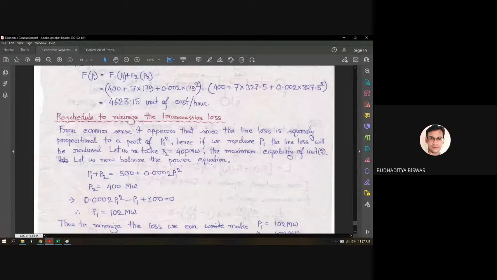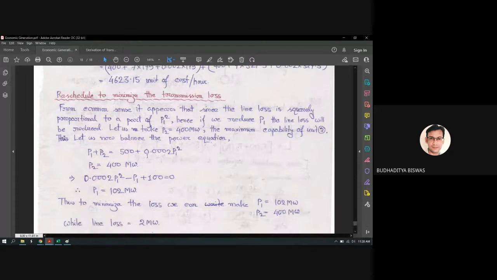The reverse thing is what? Take the upper limit of generator 2, because only two generators are there, generator 1 and generator 2. The limits are set. We try to minimize the generation of 1, so in other words, we try to maximize generator 2. This is the same thing. So the generation of P2 is fixed at 400, the maximum capacity of unit 2 according to the limit. So let us now balance the power equation.